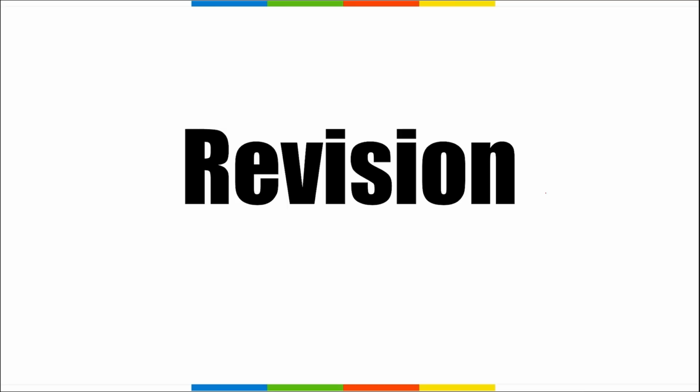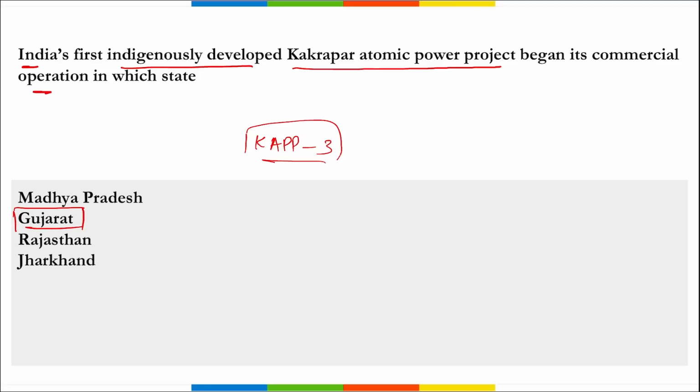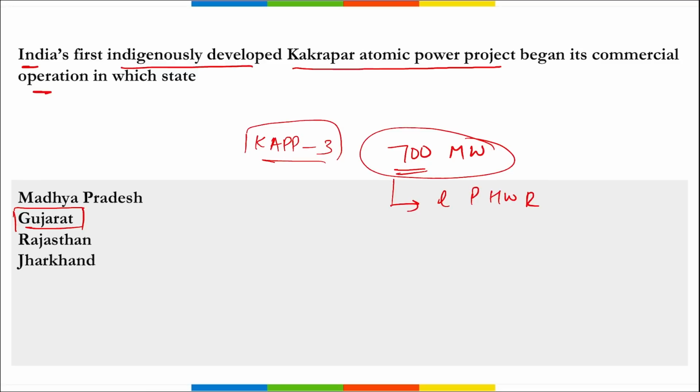Now let's move to some revision current affairs. First, India's first indigenously developed Kakrapar atomic power project began its commercial operation in which state? So this Kakrapar atomic power project, this is the third unit of it, and it has started its commercial operations recently. It is in Gujarat. Correct? Very important. This will be generating 700 megawatt electric, a pressurized heavy water reactor. That is your Kakrapar atomic power project.